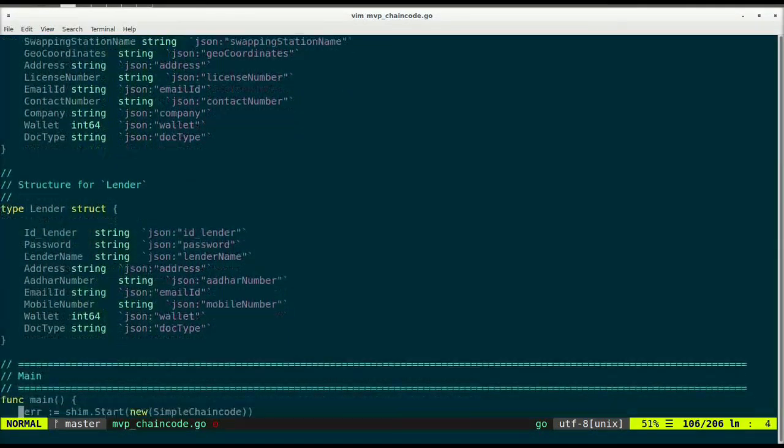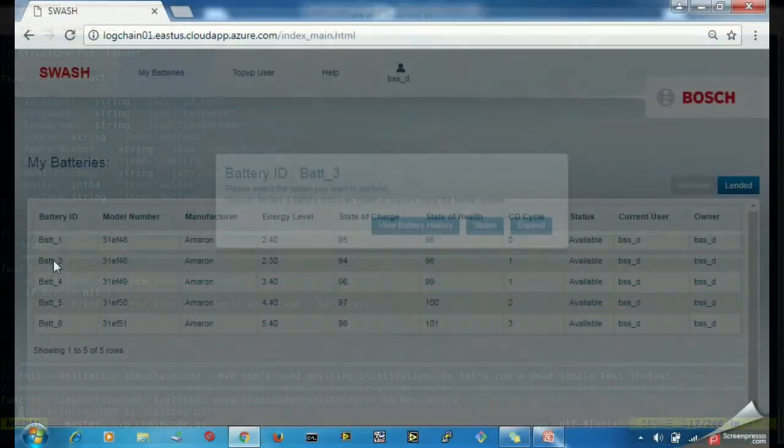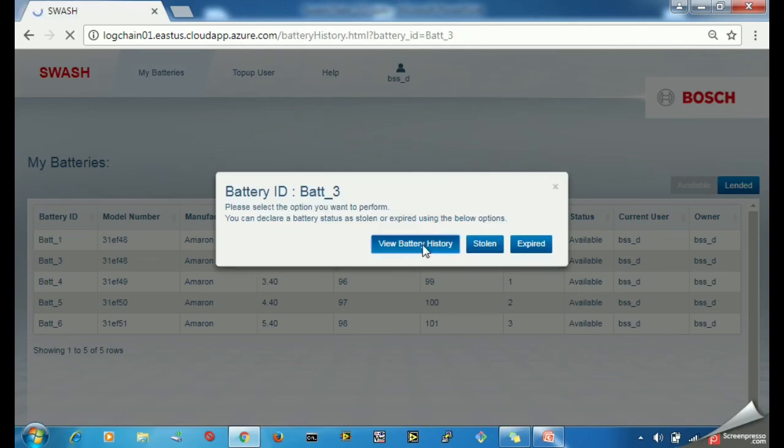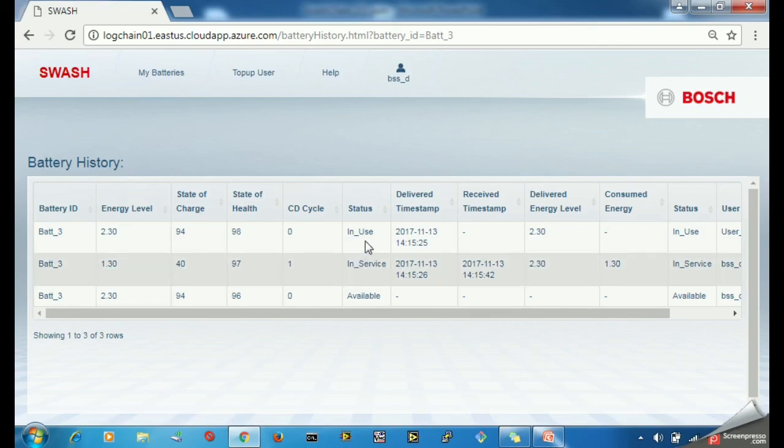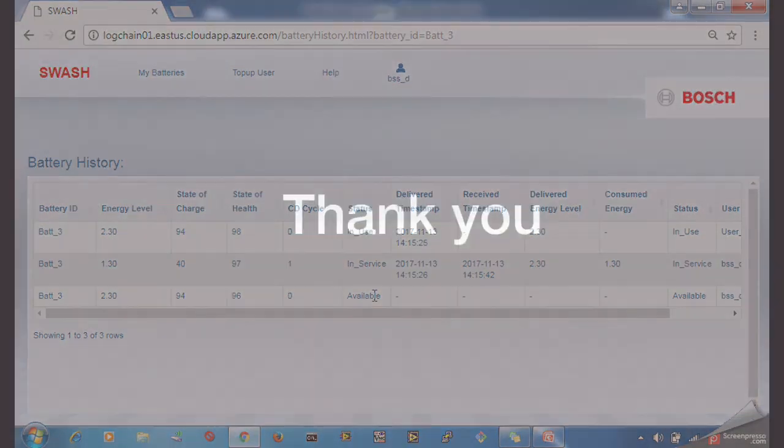That's the flow. At any point in time we can see the history of the battery. Blockchain is used to retrieve the battery history and the entire solution is transparent for all stakeholders, that includes different BSS providers and EV users. Thank you.